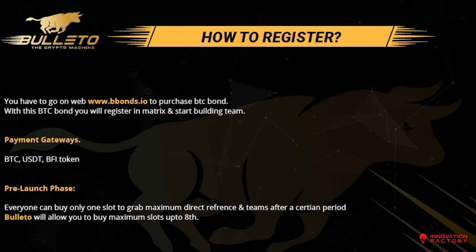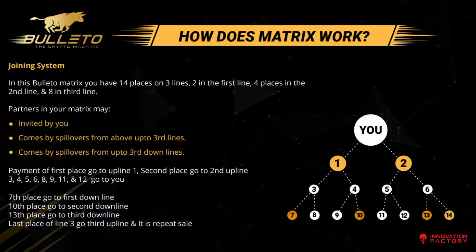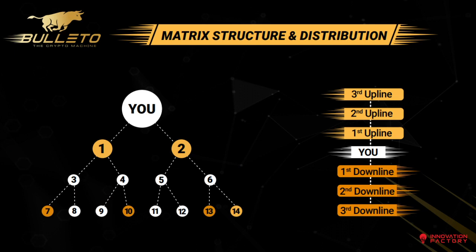www.bbonds.io and purchase a BTC bond. With this BTC bond, you get registered on the matrix. BTC bonds can be bought via BTC, USDT, or BFI token. So, how does the matrix work? Let's now discuss the income plan and functionality of the matrix.